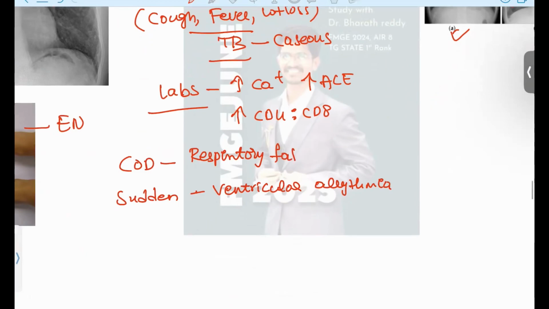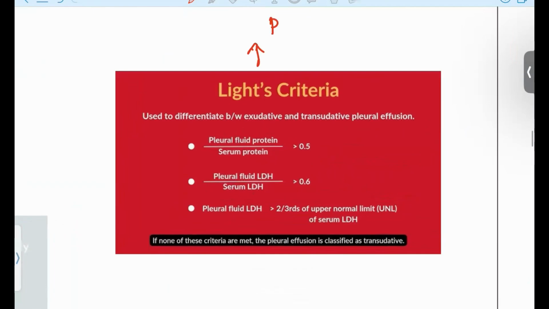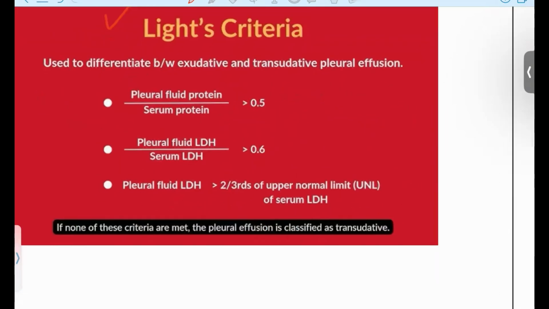Okay, next, moving on to the last topic, that is Light's criteria seen in pleural effusion patients. In pleural effusion patients, this will be followed. What is Light's criteria, guys? First thing that you have to take note: the pleural fluid to serum protein ratio should be more than 0.5. And the pleural fluid to serum LDH ratio should be more than 0.6. And the pleural fluid LDH should be more than 2/3 of the normal serum upper limit. That is what the criteria are.